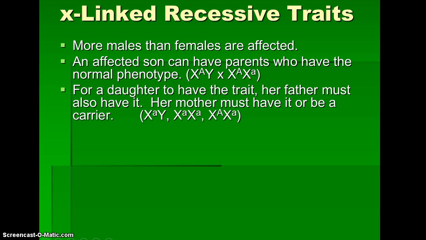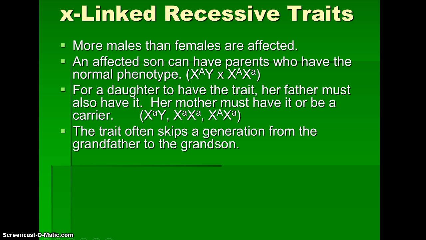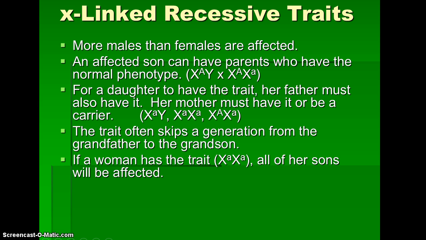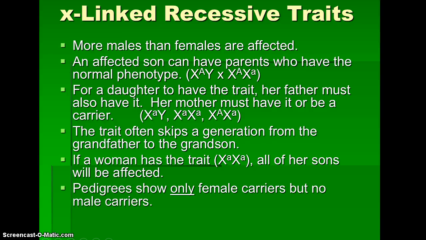For the daughter to have the trait, to have the disease, her father must have it, and her mother either has it or is a carrier. So you can see the genotype for the father and the 2 possible genotypes for the mother in order for a daughter to have it. The trait often skips a generation from grandfather to grandson. If a woman has the trait, all of her sons will have it no matter what, because guys get their X from their mom. Pedigrees show only female carriers. Males cannot be carriers. Males either have it or they don't.